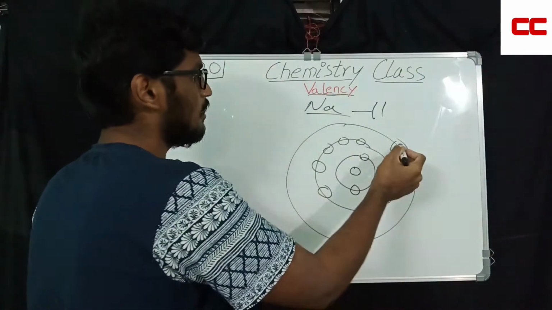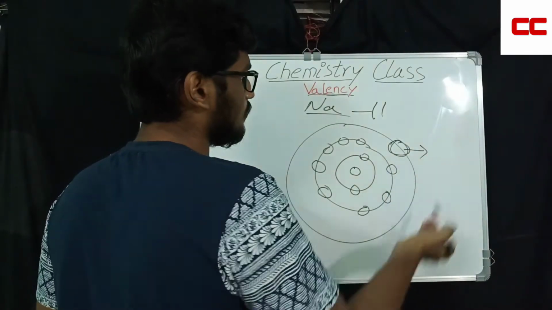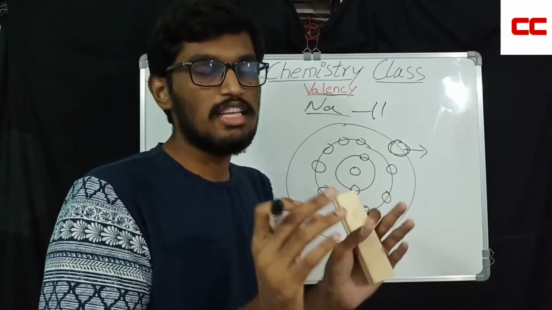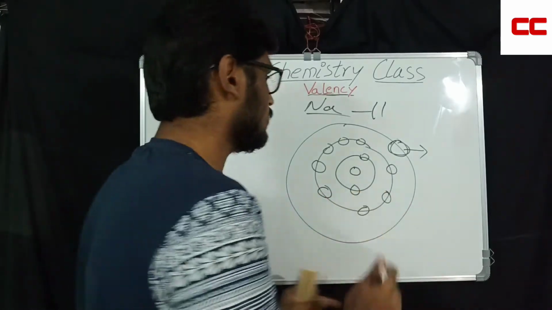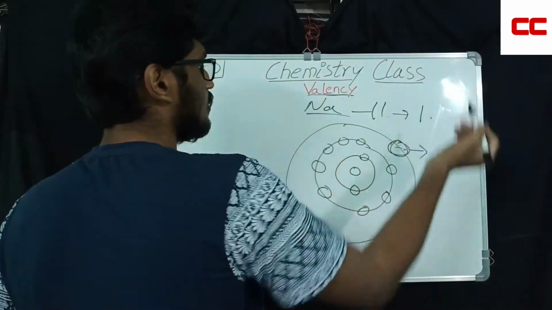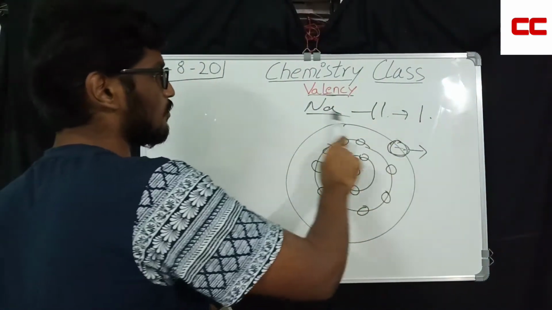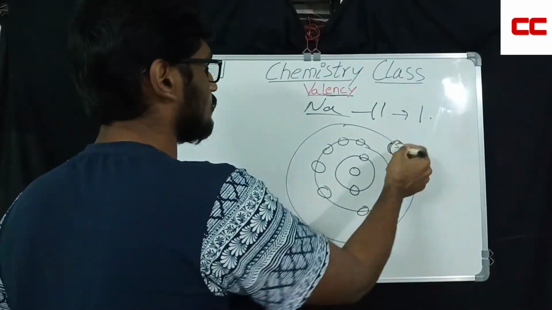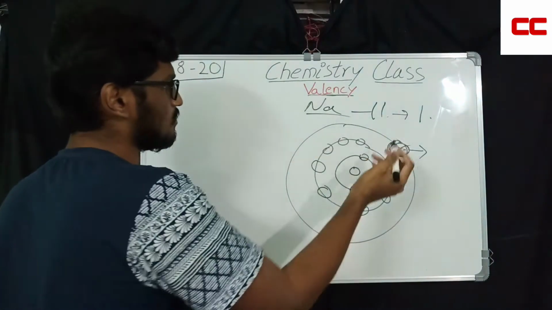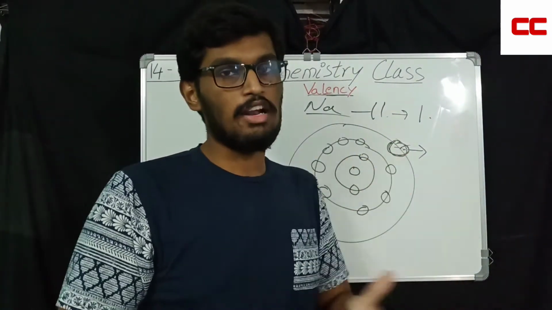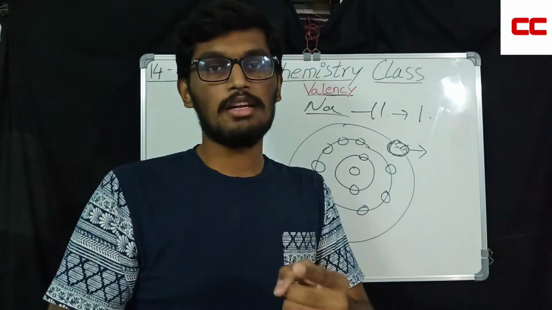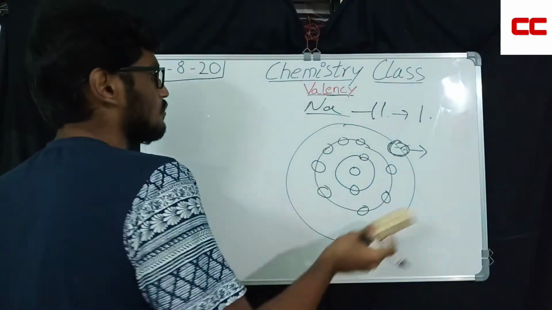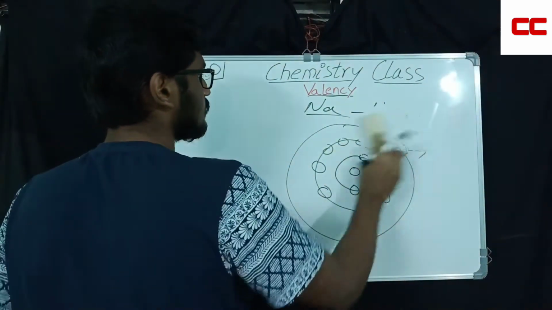So that is why this 1 electron will be removed when the reaction happens between 2 atoms of the same element or different elements. So the valency of sodium is 1. Now I have told you the reason why the valency of sodium is 1. It is because in the third shell there is only 1 electron. So it is very simple to remove 1 electron rather than adding another 7 electrons. Why am I saying rather than adding 7 electrons? Because in the outermost shell, always remember there should be only 8 electrons, not more than 8. So that's how sodium got its valency as 1.